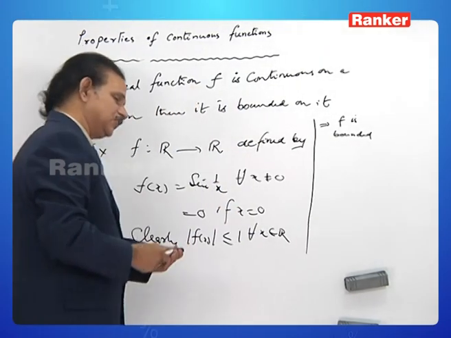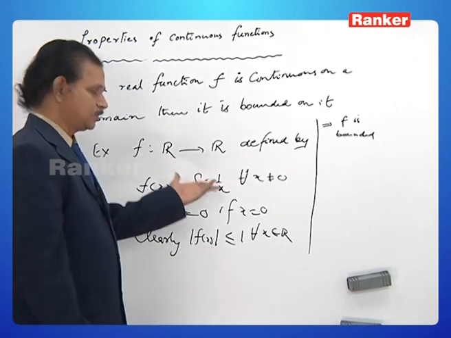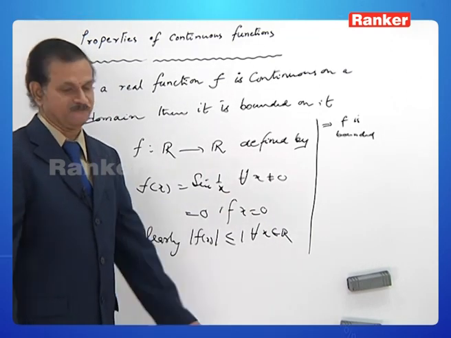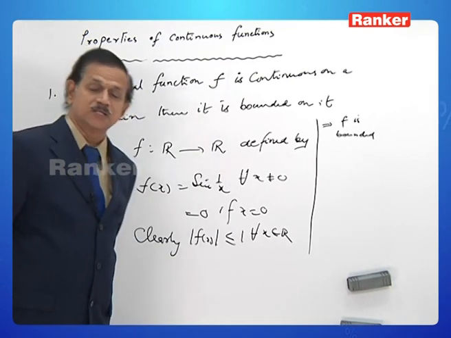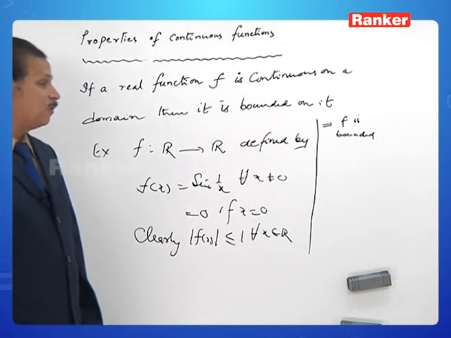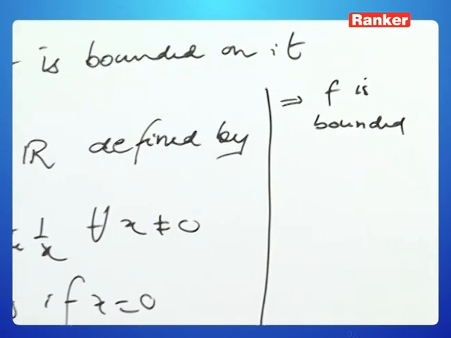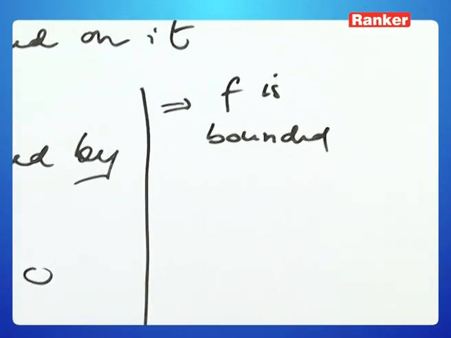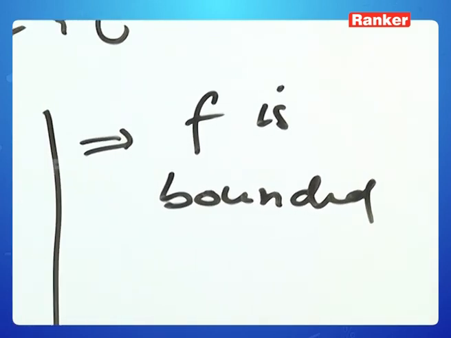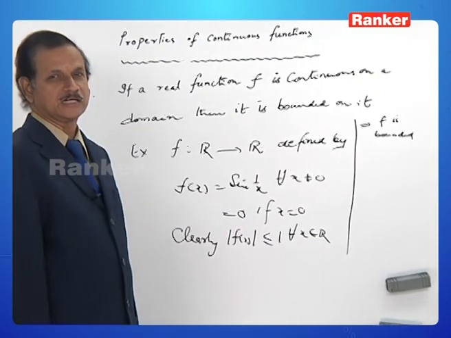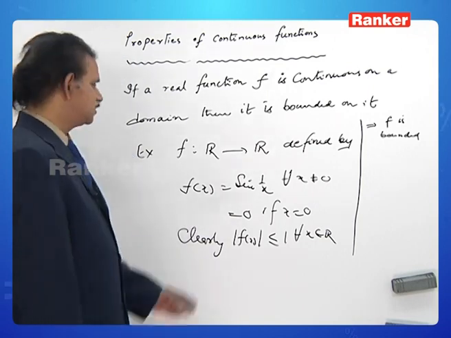You see, here f is bounded but not continuous at x is equal to 0. Why? Because limit as x tends to 0 of sin 1 by x does not exist. That is a famous result. That is, it is not continuous at x equal to 0. So boundedness need not imply continuity, whereas continuity implies boundedness. This is the essence of this statement. The very first property that must be noted in our mind of continuous functions is every continuous function is bounded but not the converse. This is the best example.